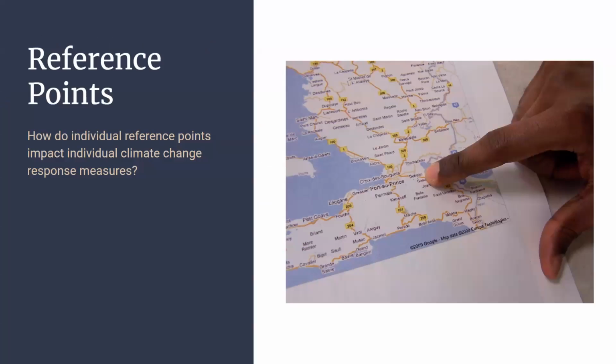The first chunk of information the author takes us through is the idea of reference points, that prospect theory principle and how it might impact climate change response mitigation or the lack of it.